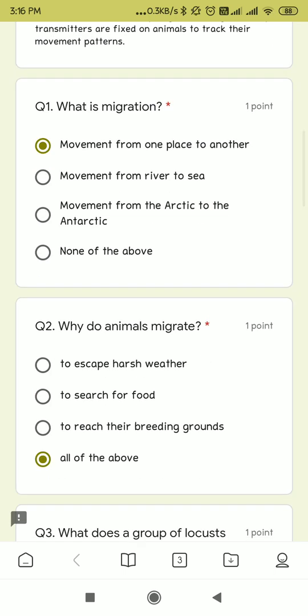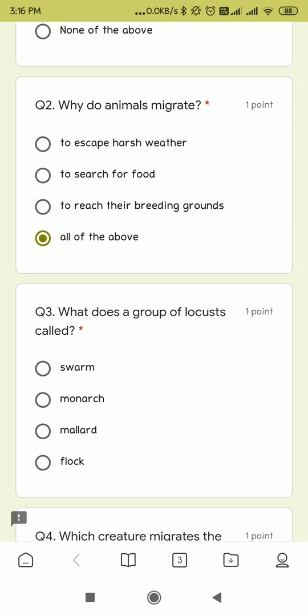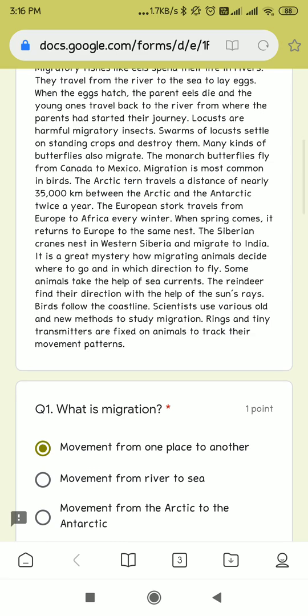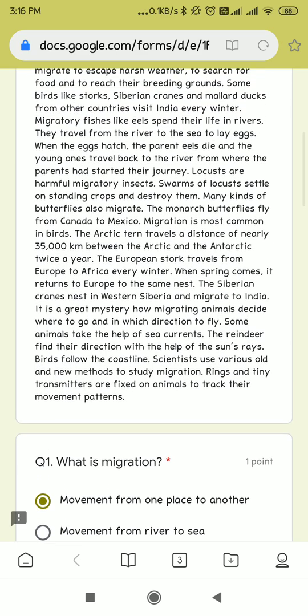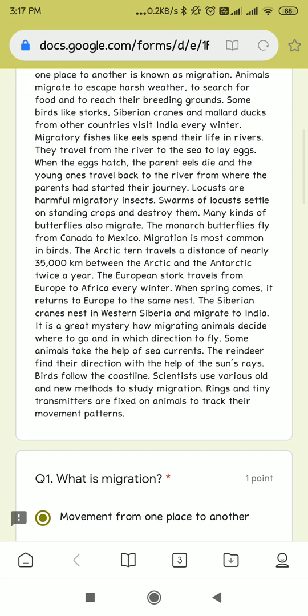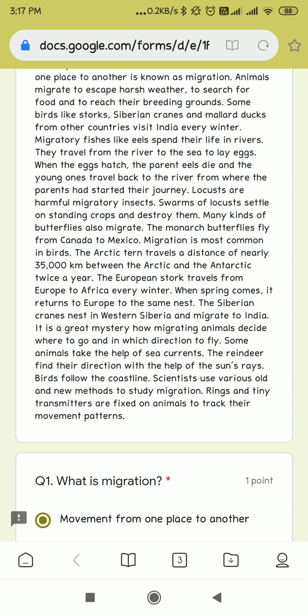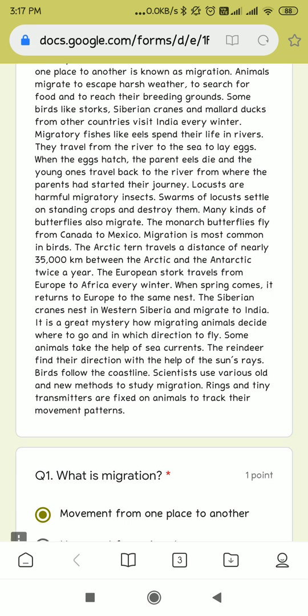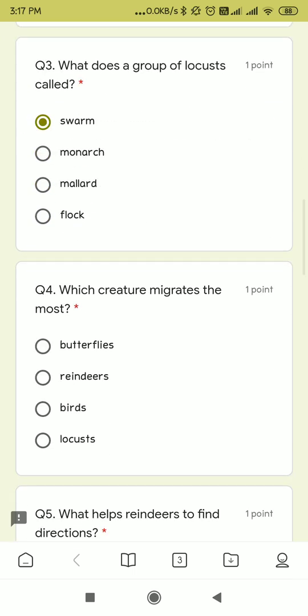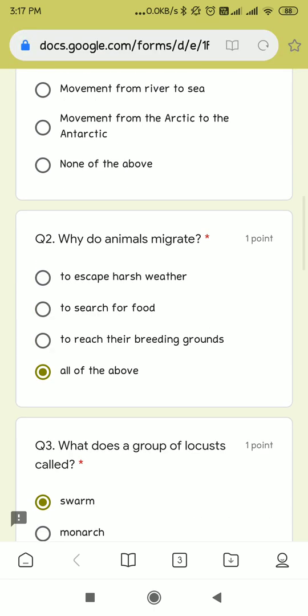Dear students, here is the answer of our third question. What is a group of locusts called? And the correct answer is swarm. Many kinds of butterflies also migrate. The monarch butterflies fly from Canada to Mexico. Migration is the most common in birds. Here is the answer of our fourth question. Which creature migrates the most? And the answer is birds.